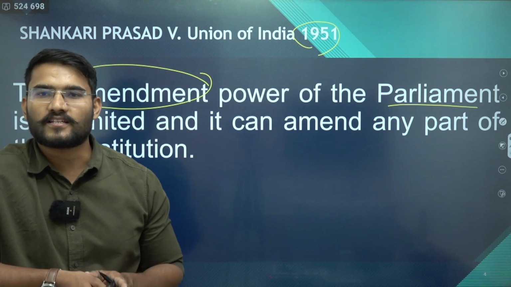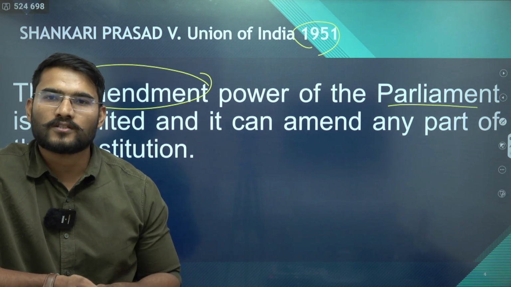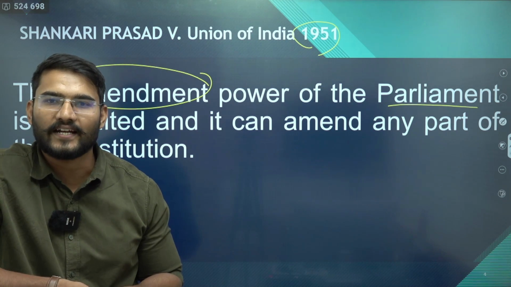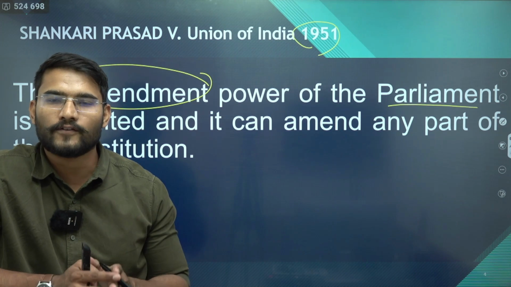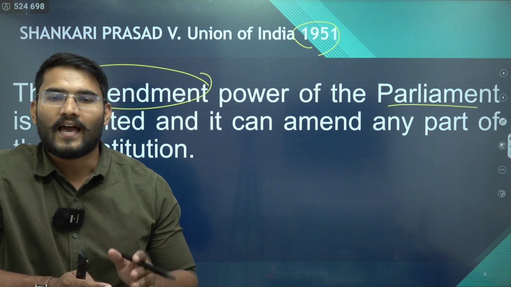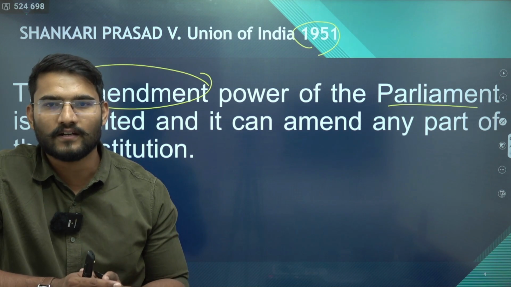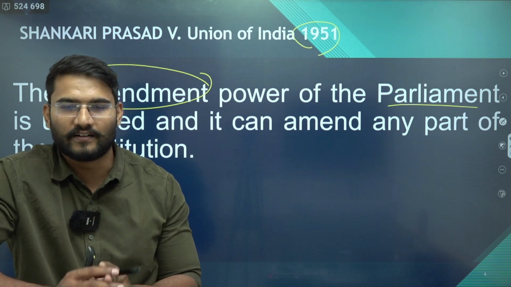Take the example of right to property. Right to property was a part of fundamental rights under Article 19(1)(f) and Article 31. It was removed by the 44th Amendment in 1978, and given constitutional status under Article 300A.